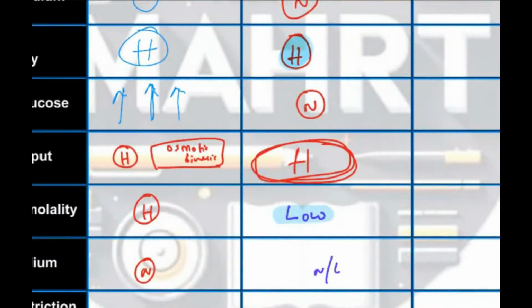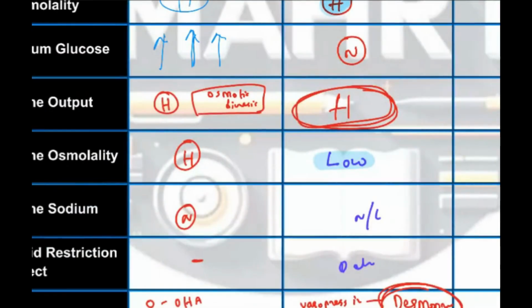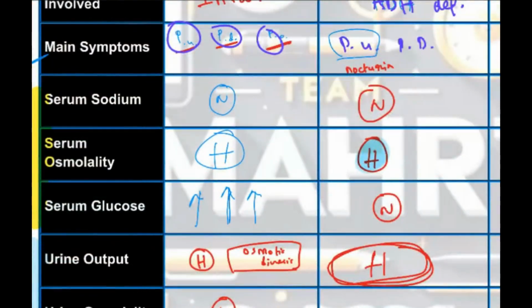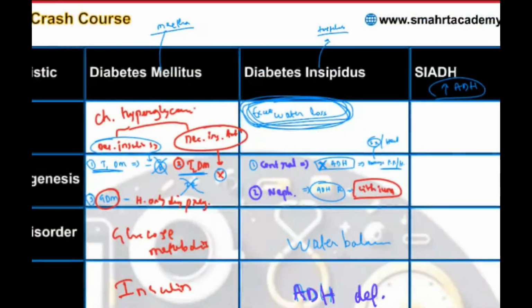Osmolality not understood? Okay. Osmolality is nothing but a focus on the solute. If water content is more, then osmolality will be less. Osmolality is basically solute. If solutes are more, osmolality is more. If solutes are less, osmolality will be less. So now focus on serum osmolality in diabetes insipidus. See what is the name? Diabetes insipidus, meaning what?